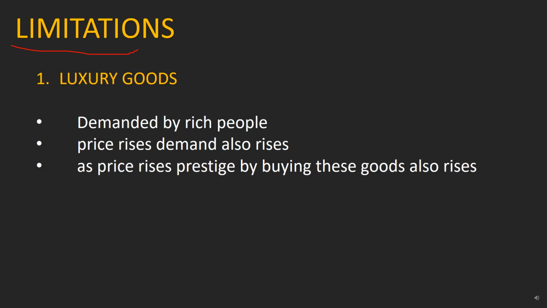Let's see limitations. What are the limitations to the law of demand? The law of demand doesn't apply here. First one, luxurious goods. Luxury goods are goods which are basically demanded by rich people to show their class or to show prestige to society. When the price of that good rises, demand also rises. These are goods which are particularly used to show off in society. The basic logic is when price rises, the prestige also rises.